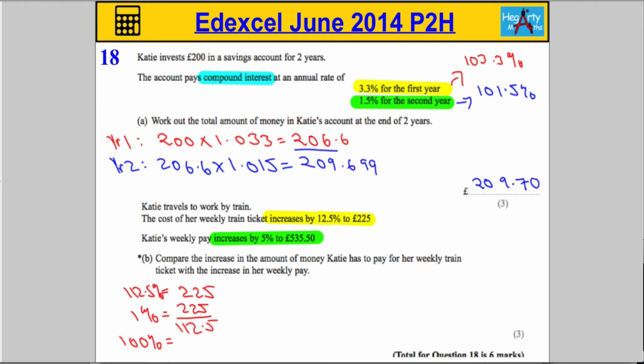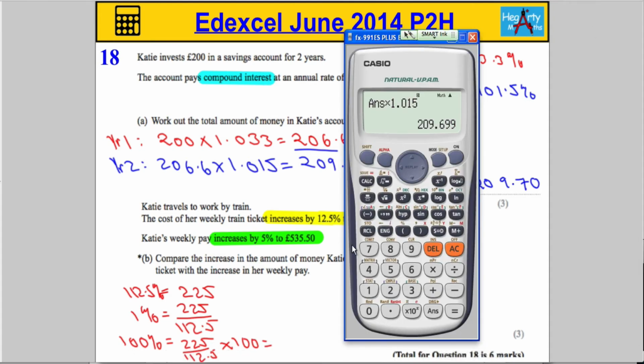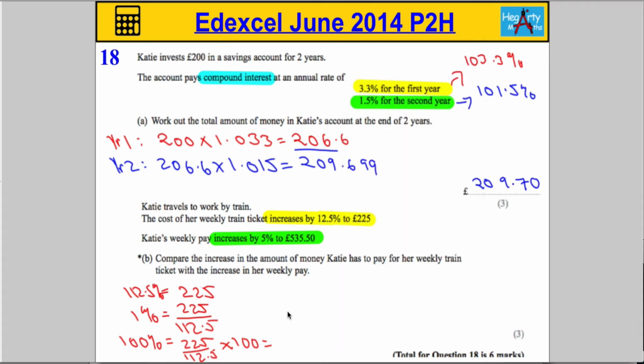So let's get the calculator to do that for us. Setting it up as a fraction, 225 over 112.5, and we're going to times that by 100 to get 200. So the original train ticket cost 200, and now it costs 225.